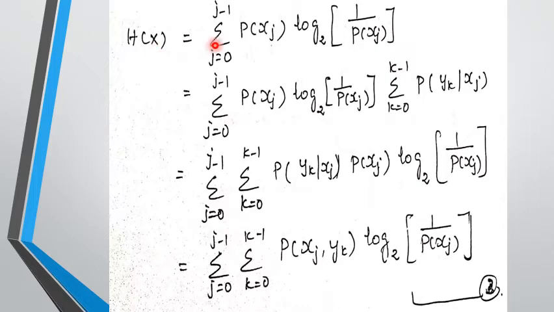And we know H(X) = Σ_{j=0}^{J-1} p(xj) log₂(1/p(xj)). So this H(X) can be written as this whole formula, where instead of 1, I have replaced it by Σ_{k=0}^{K-1} p(yk | xj).